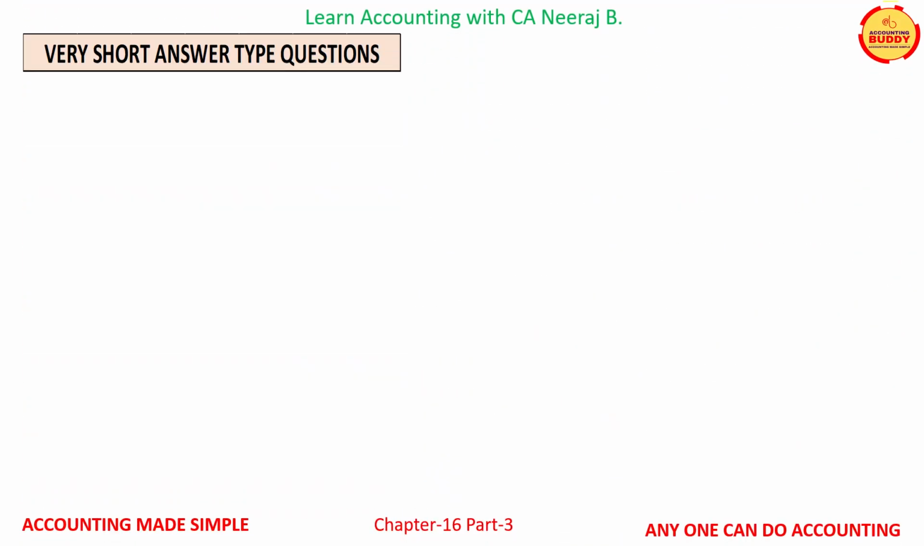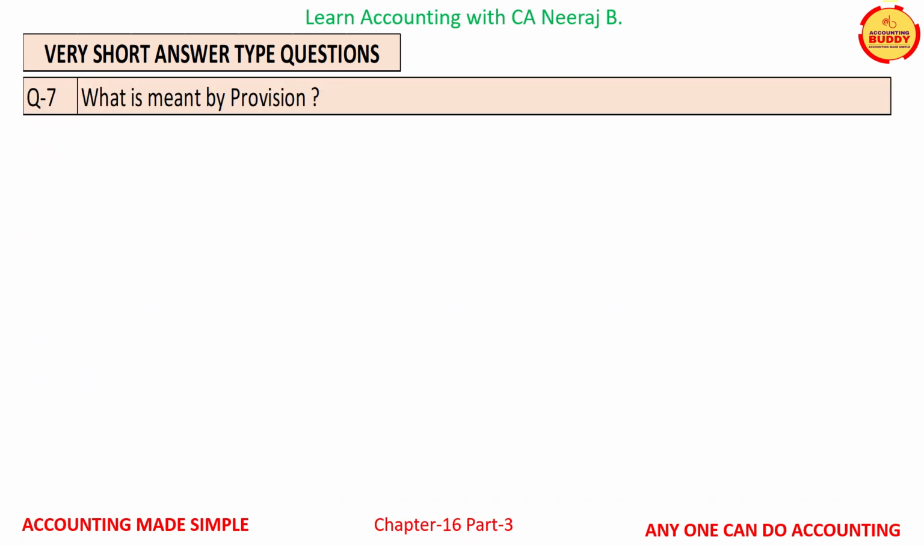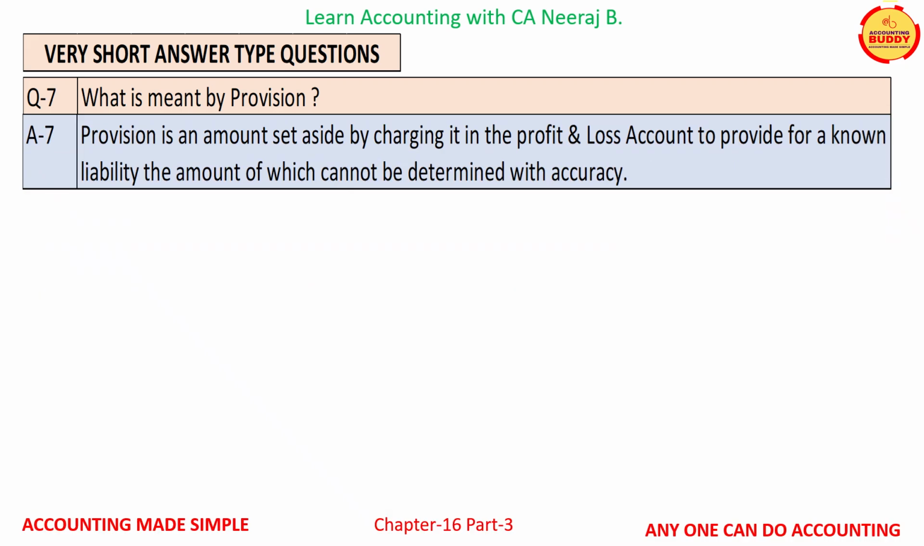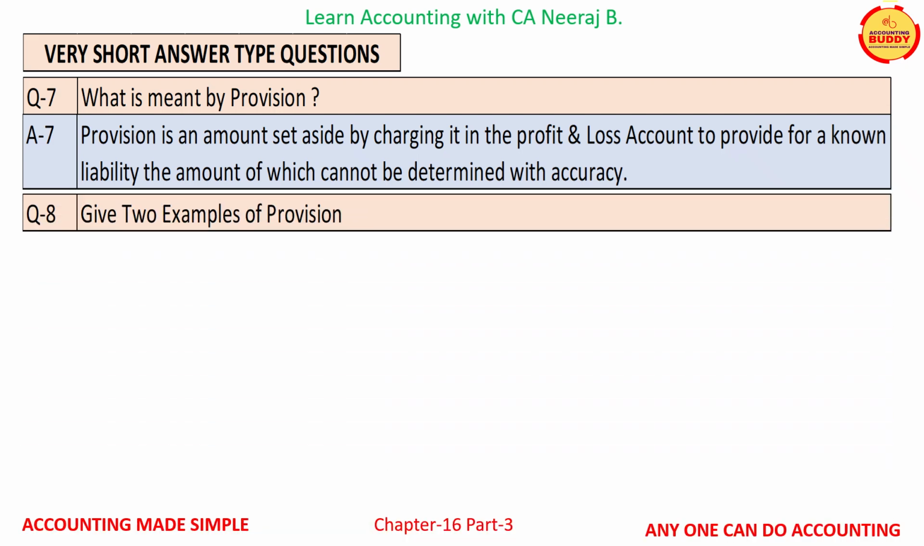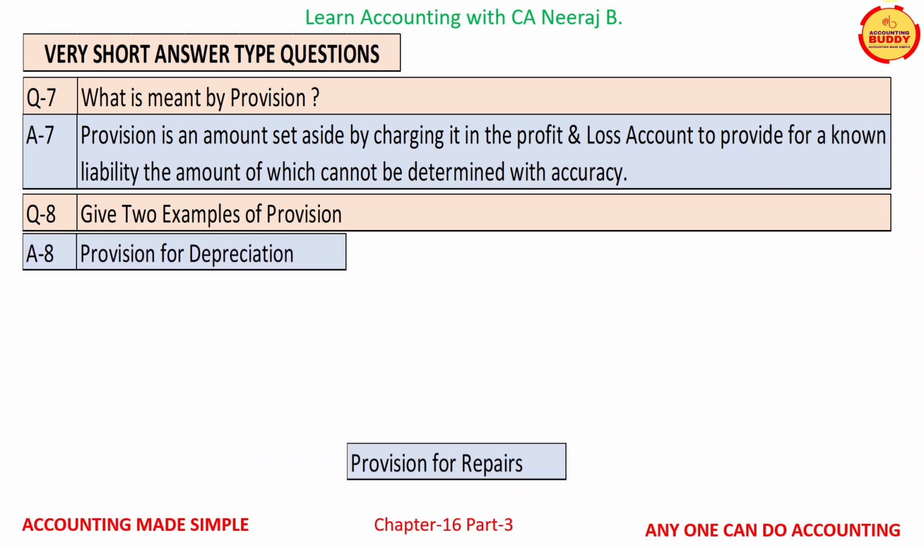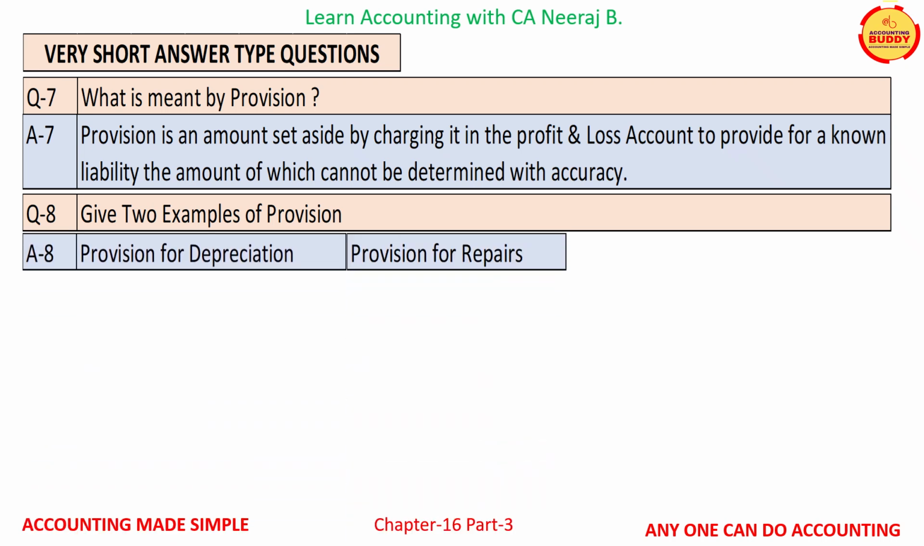In this section, we will cover very short answer type questions. Question number 7 is, what is meant by provision? And the answer is, provision is an amount set aside by charging it in the profit and loss account to provide for a known liability, the amount of which cannot be determined with accuracy. Question number 8 is, give 2 examples of provision. And the answer is, provision for depreciation and provision for repairs.